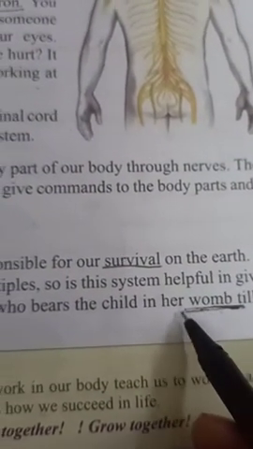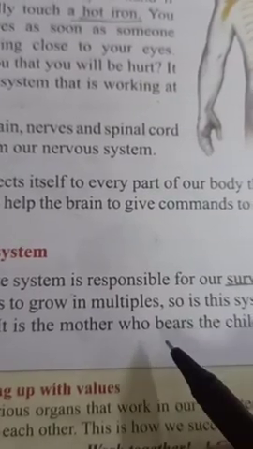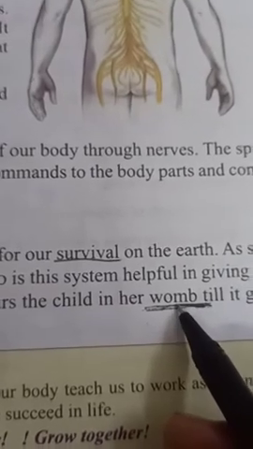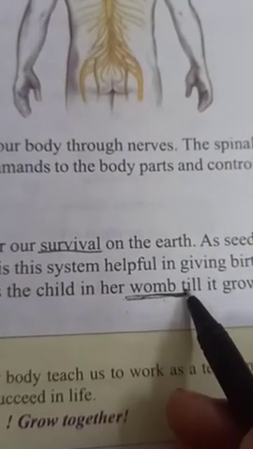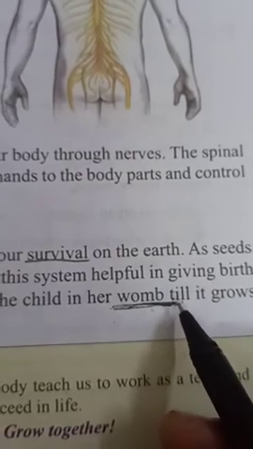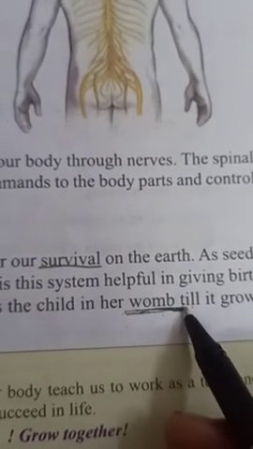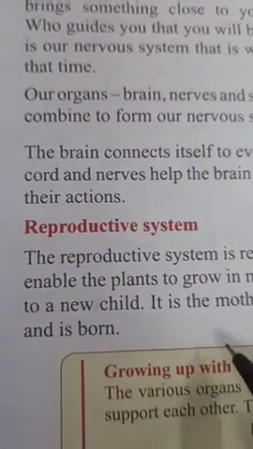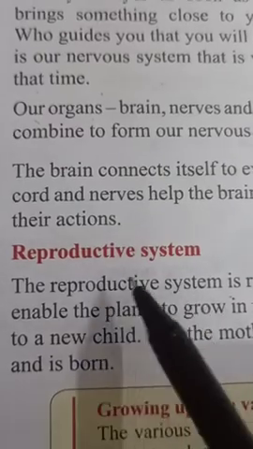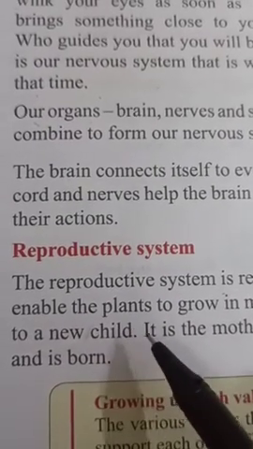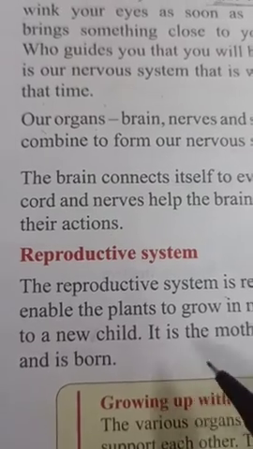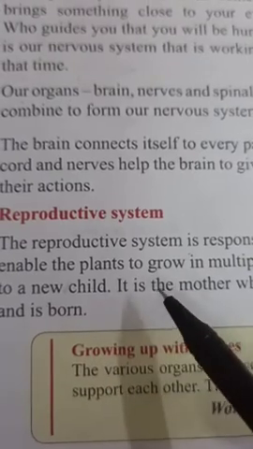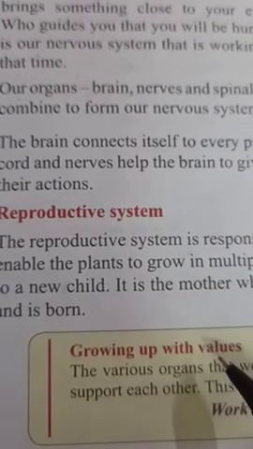This part is explained here because it is the part of the mother which is responsible for giving growth to a baby, or we can say for bearing a baby inside her body. So that is why the reproductive system is important for human beings, and for all animals and plants also. So children, this is about the various systems of your body.